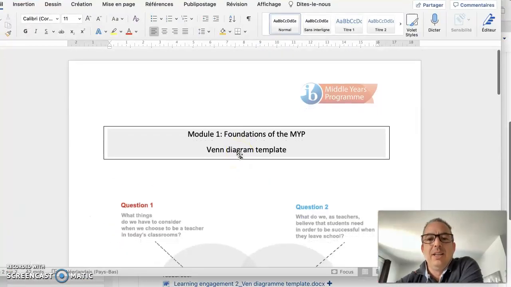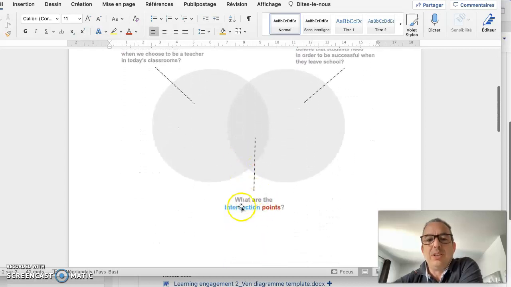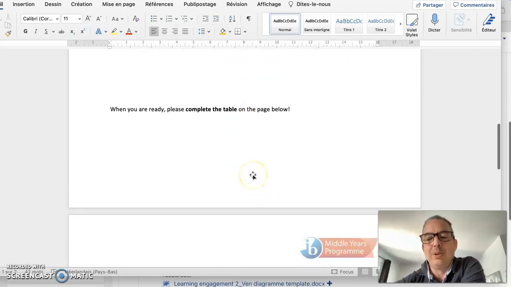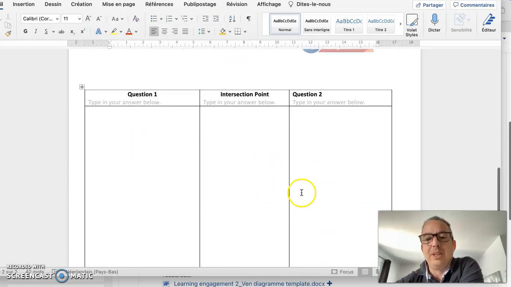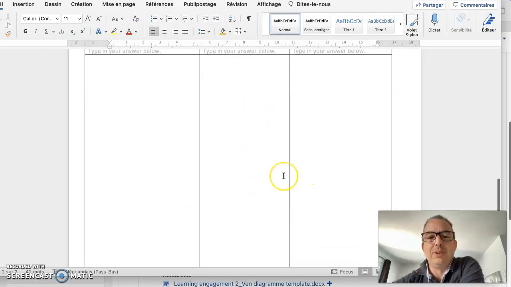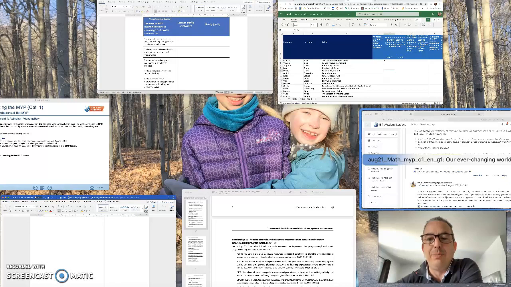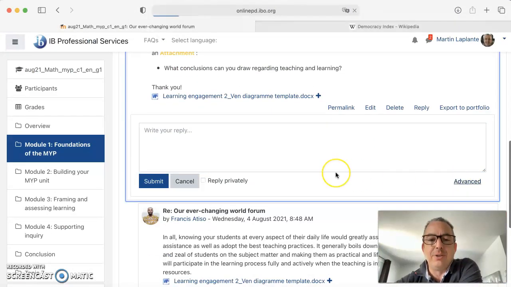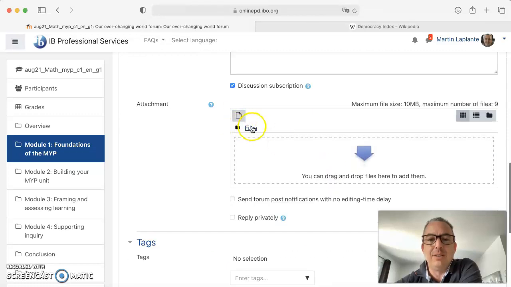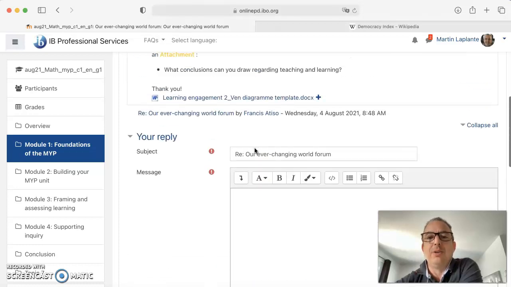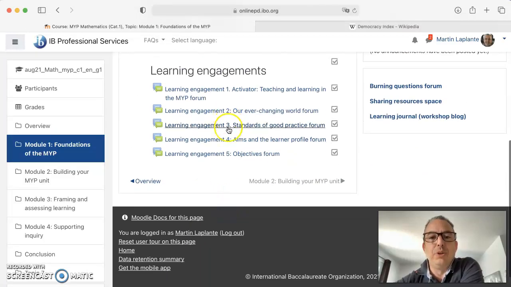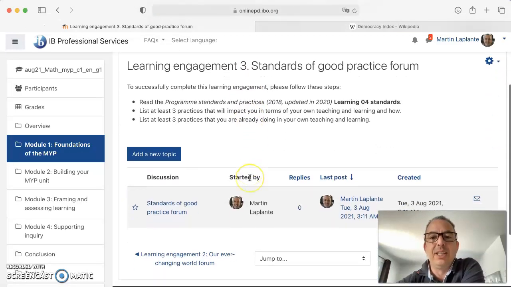It's here. It shows you the first page with the questions and the intersection points, but I do not expect you to complete that, which is pretty complicated. The second page, okay, because it gives the information. So just complete that and attach it back in your reply using the advanced button in order to attach the file, either using that link or drag and dropping, or click on files here in order to attach your file.